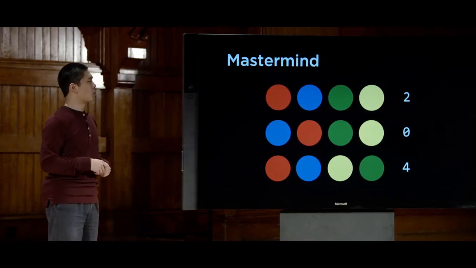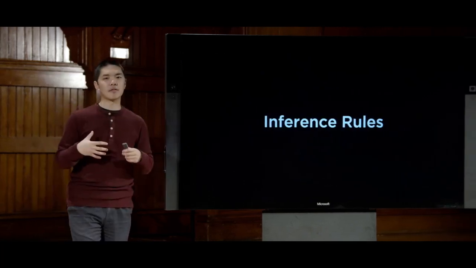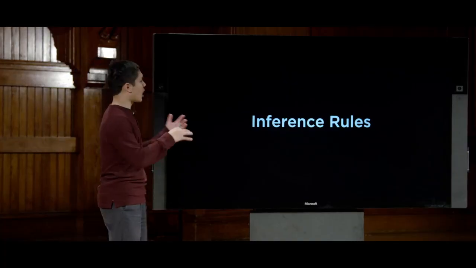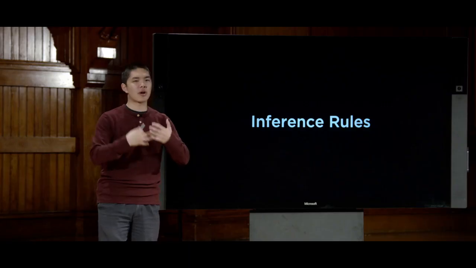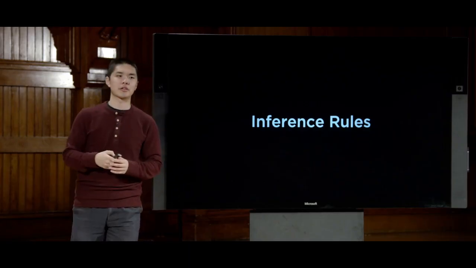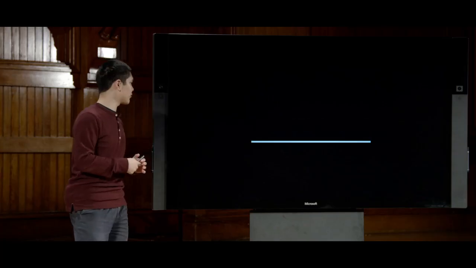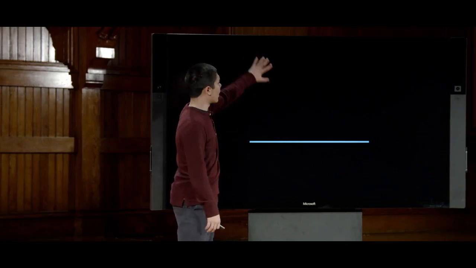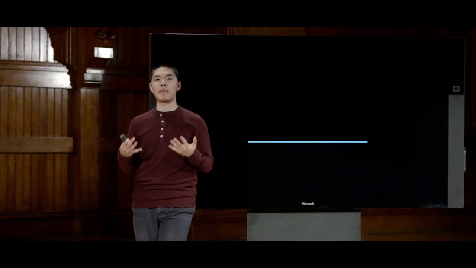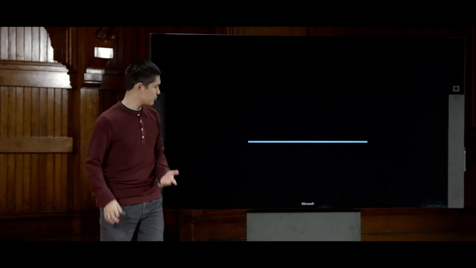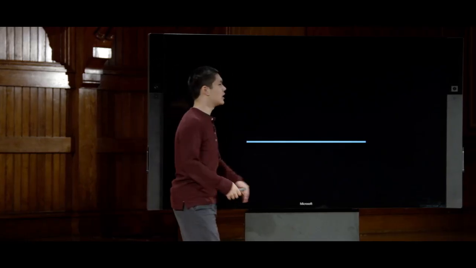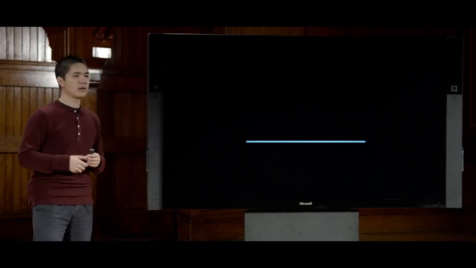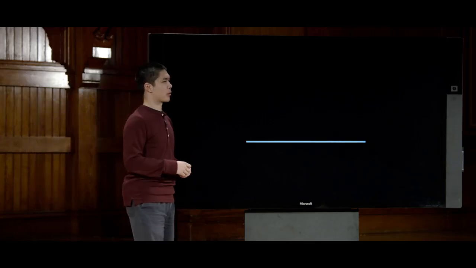And to do so, what we'll transition to next is the idea of inference rules, some sort of rules that we can apply to take knowledge that already exists and translate it into new forms of knowledge. And the general way we'll structure an inference rule is by having a horizontal line here. Anything above the line is going to represent a premise, something that we know to be true. And then anything below the line will be the conclusion that we can arrive at after we apply the logic from the inference rule that we're going to demonstrate.